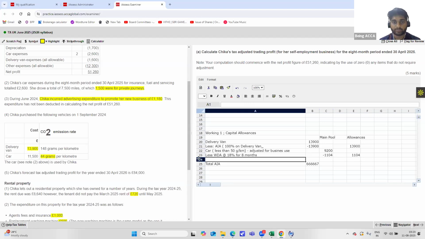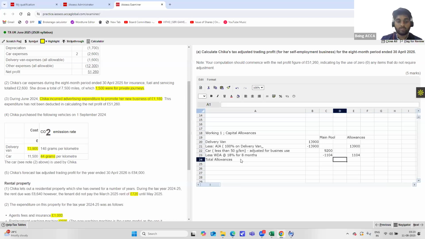Now you can delete this, because this is just for your reference. Now, less balance brought forward or total allowances. First add your total allowances, which is equal to the sum of these both. All right.